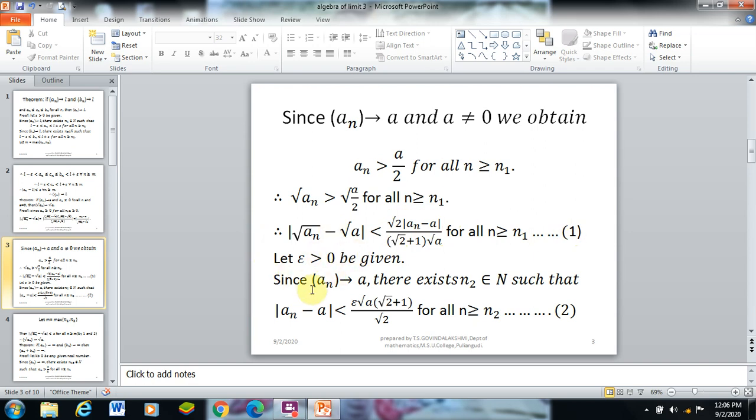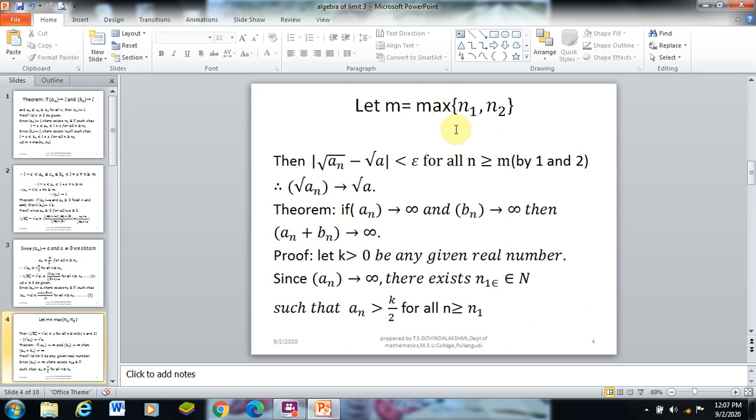Let epsilon greater than 0 be given. Since an converges to a, there exists n2 belongs to n such that, by the convergence definition, modulus of an minus a is less than epsilon into the reciprocal of the multiple term, root a into root 2 plus 1 divided by root 2, cancelling this term we get the result, for all n greater than or equal to n2. Put it down, it is equation 2.